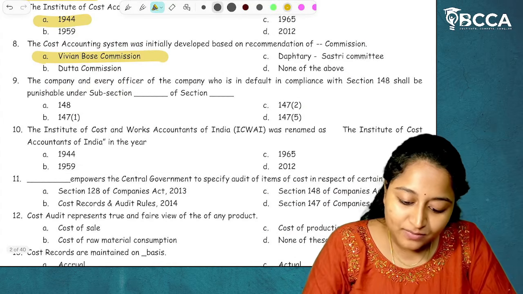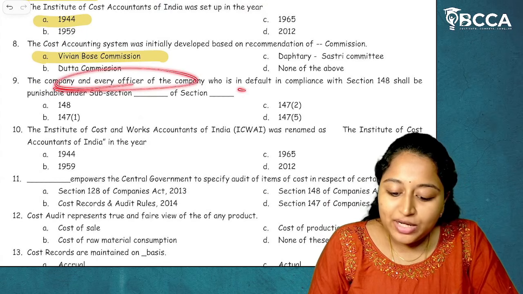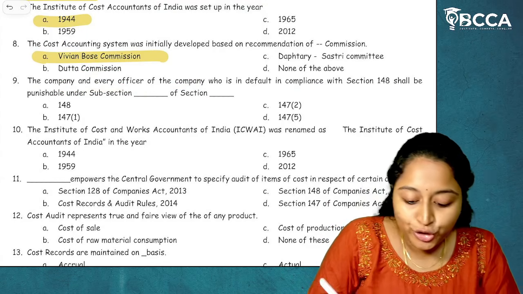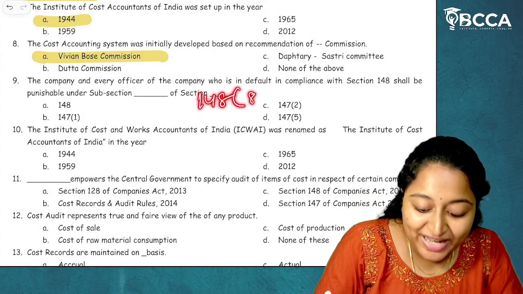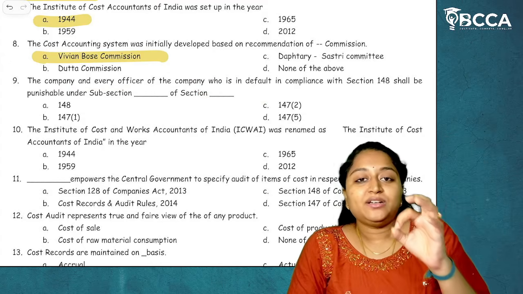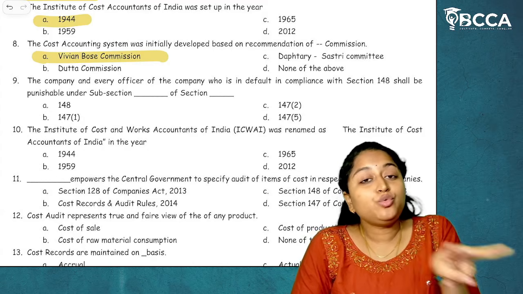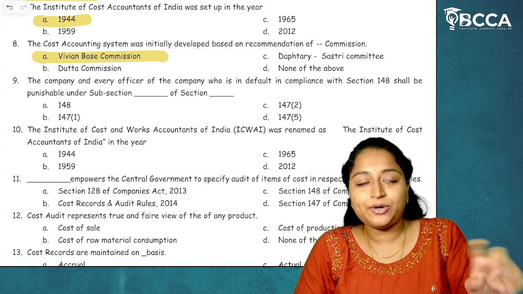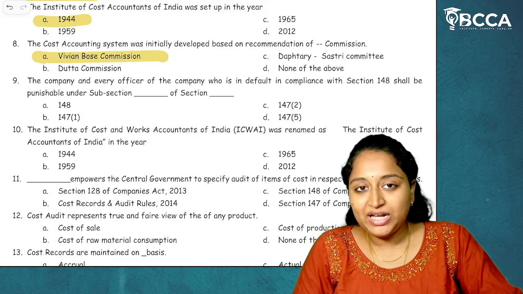Then, the company and every officer of a company who is in default in compliance with section 148. I have told you, section 148 subsection 8 talks about the default, and it gives us two punishable sections for two different people. One is for officer and employee of a company if they are in default.